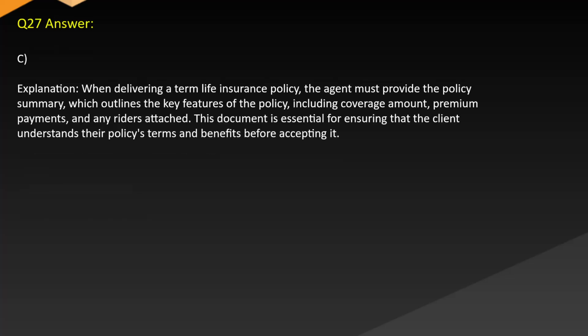Answer. C. Explanation. When delivering a term life insurance policy, the agent must provide the policy summary, which outlines the key features of the policy, including coverage amount, premium payments, and any riders attached. This document is essential for ensuring that the client understands their policy's terms and benefits before accepting it.